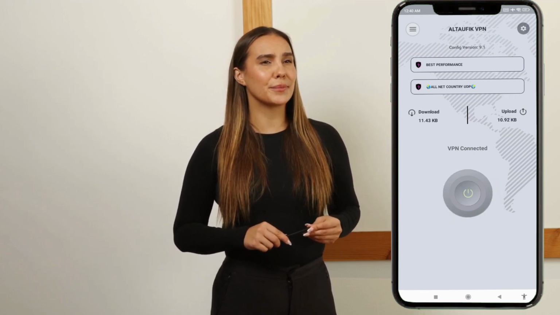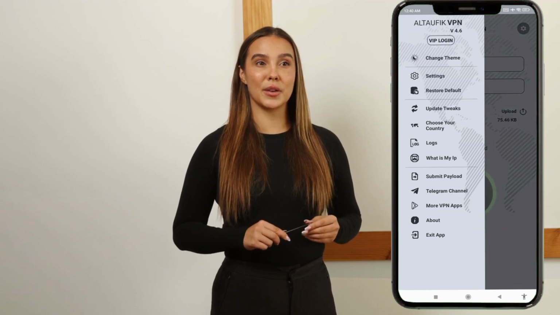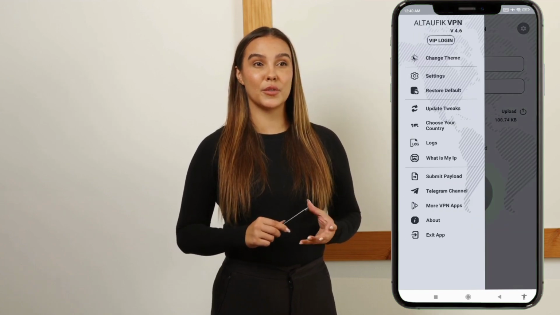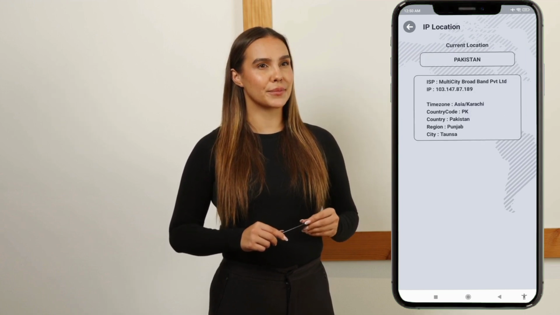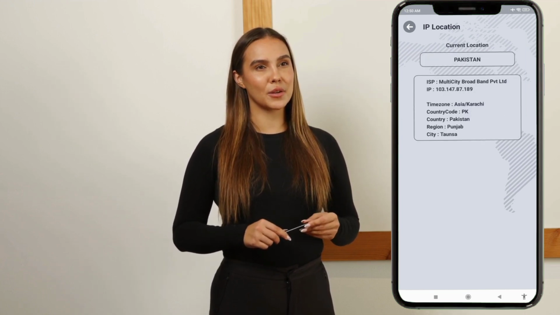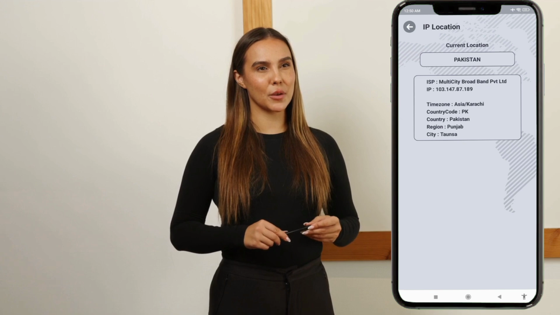Step 6. To make sure the VPN is working, tap the menu button in the top left corner, then tap Check IP to confirm your new IP address. If the IP has changed, that means your VPN connection is active and secure.